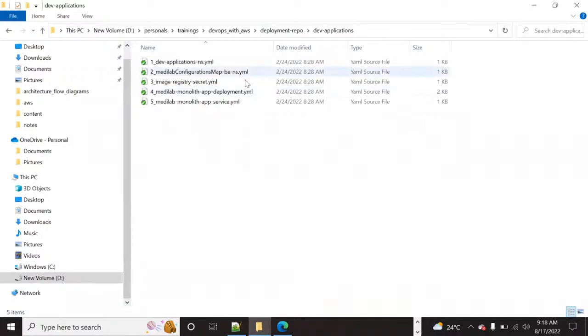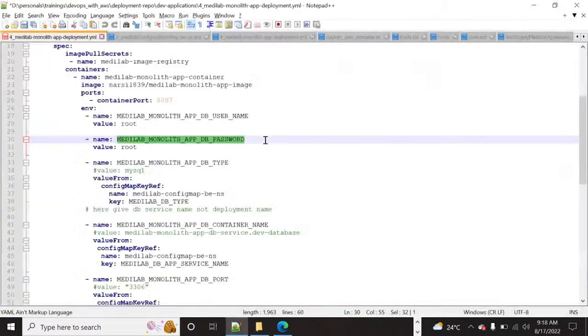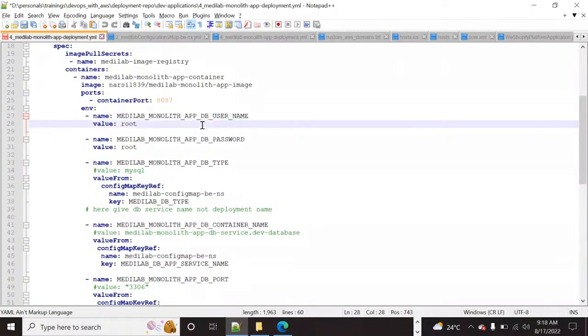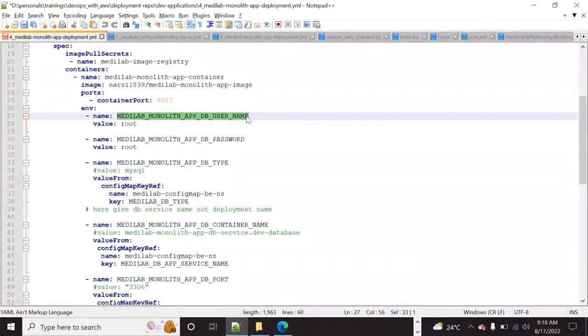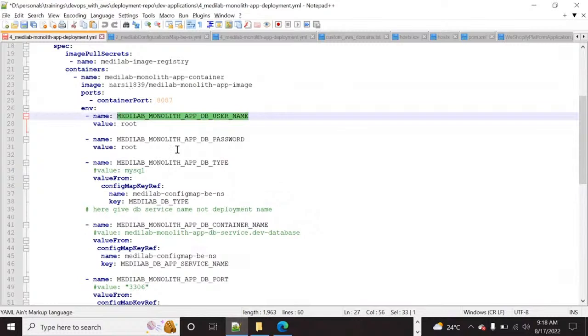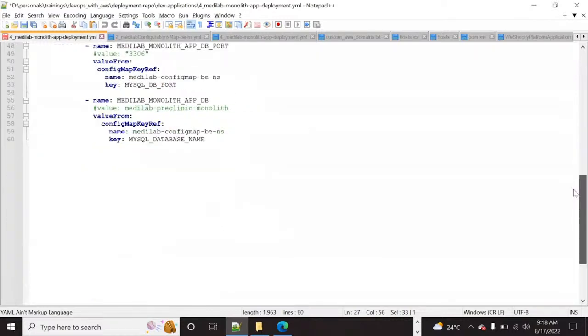Why I'm showing this is, we have to guide the developers so that their code accepts values from environment variables. I repeat one more time: we have to ask them to write the code in such a way that it expects something from the environment variables, so that such environment configurations we can pass from Kubernetes or Docker, whatever the files, from there.